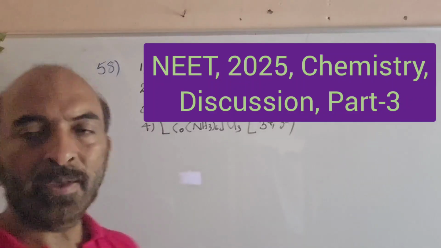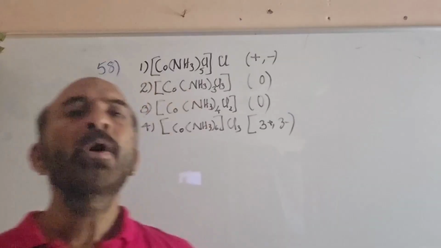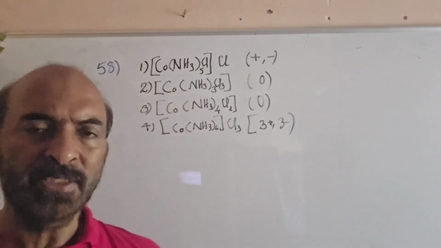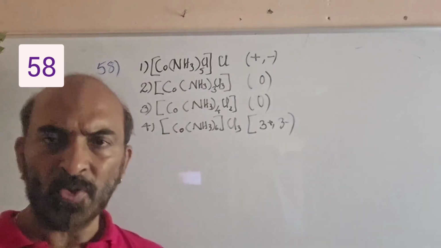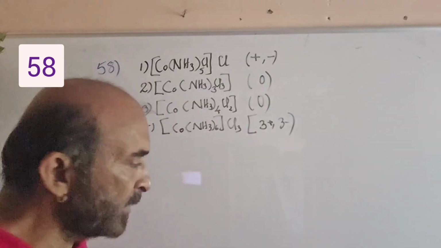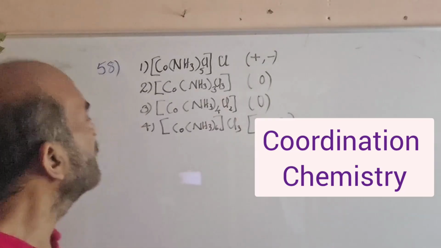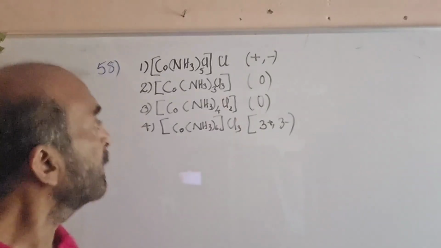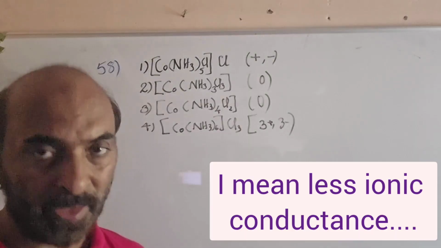We are entering the third section of the NEET 2025 chemistry question paper discussion. Here the first question, the 58th question, is from coordination chemistry. This question is about the ionic conductances of various complexes. Out of these four complexes, which will have more conductance?